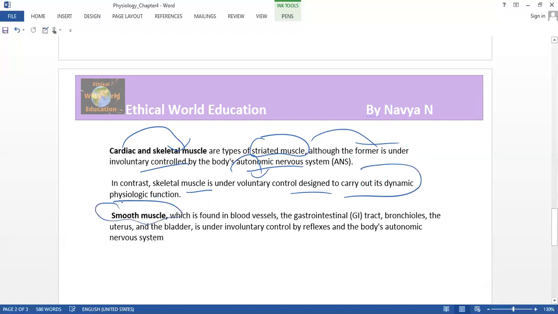Smooth muscles are found in the blood vessels, gastrointestinal tract, bronchioles, uterus and bladder, under involuntary control by reflexes and the body's autonomic nervous system.